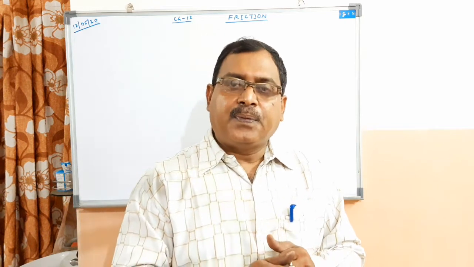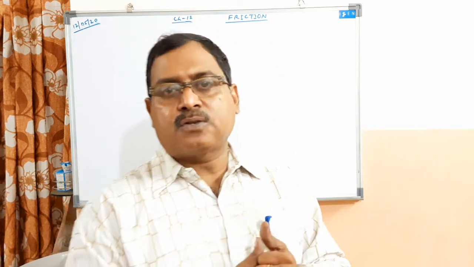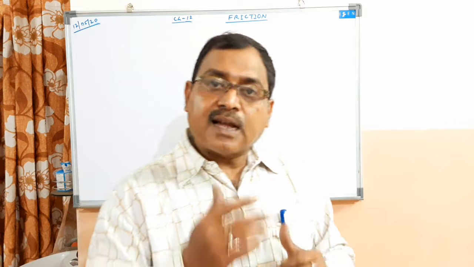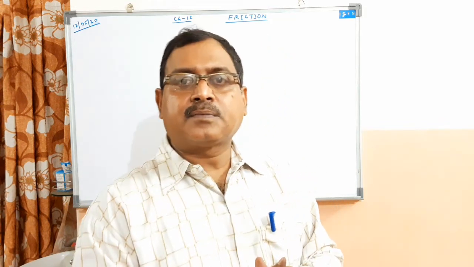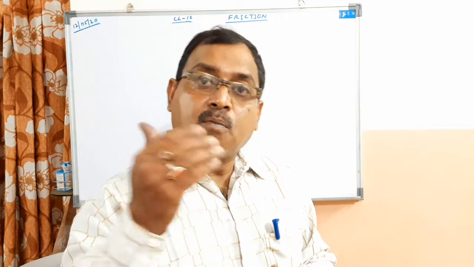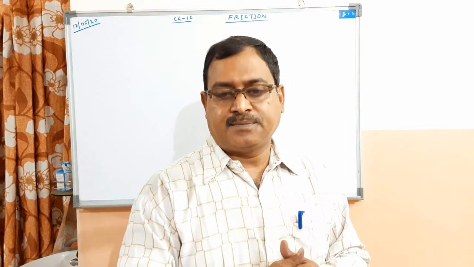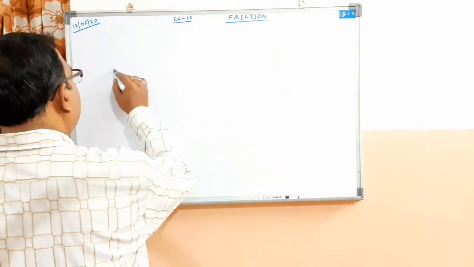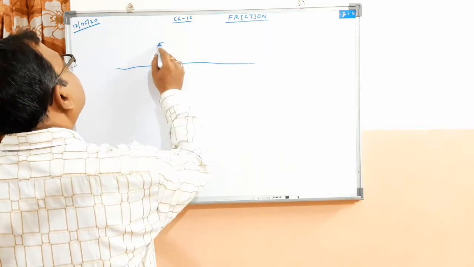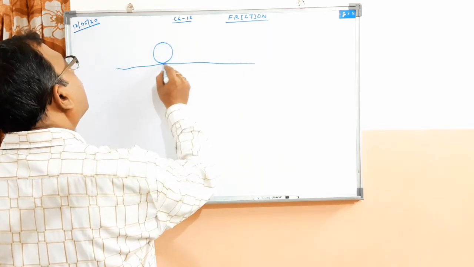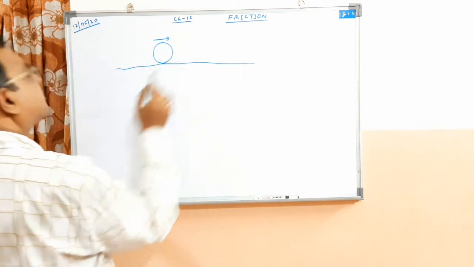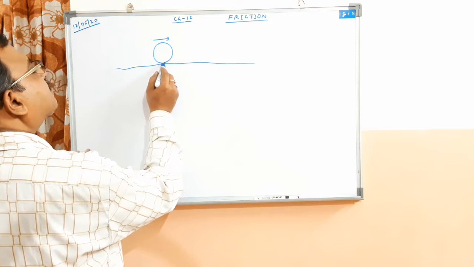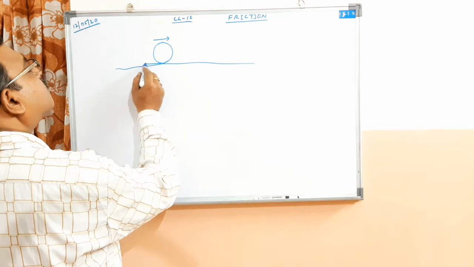So we will say that frictional force is a type of contact force which acts between the surfaces of two bodies and results in opposing the motion of the body on the other surface. Now for example, see, if this is the ground, if this is the ball, then as the ball moves, here frictional force acts between these two surfaces, the surface of contact between the ball and the ground, in a direction opposite to it.